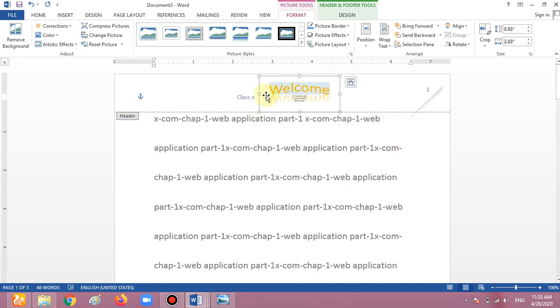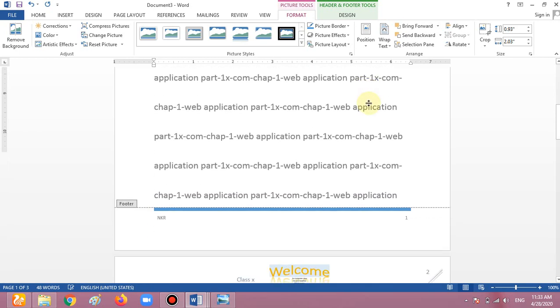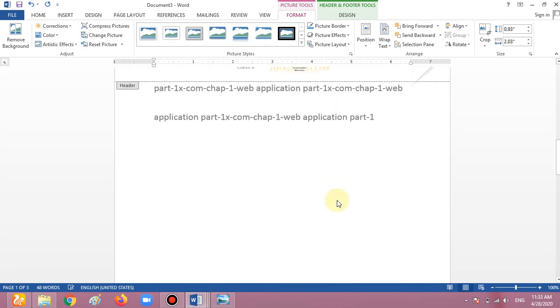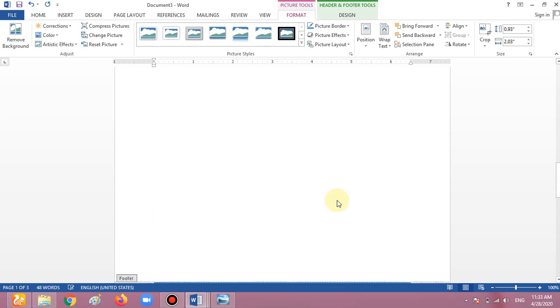Now the picture is here. How many times did I put a picture? One time, but it shows 2 times and also 3 times. In every page the picture is going to be stored by choosing only one time. So this is the header and footer.